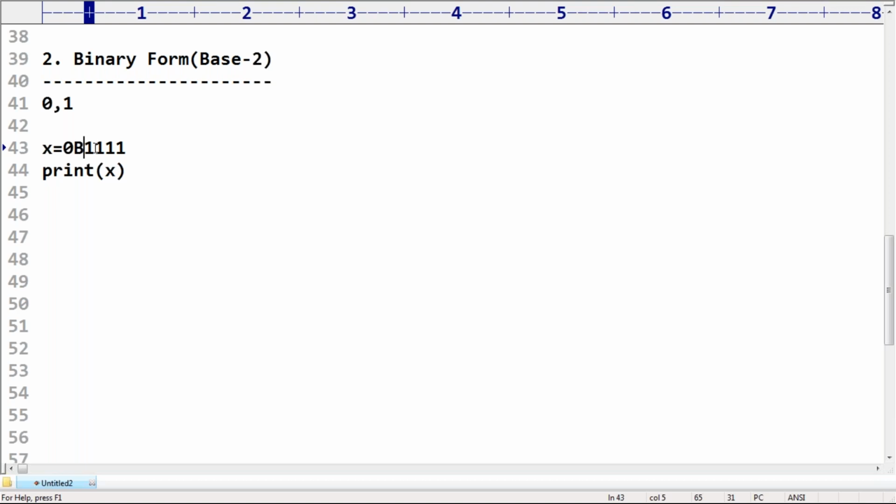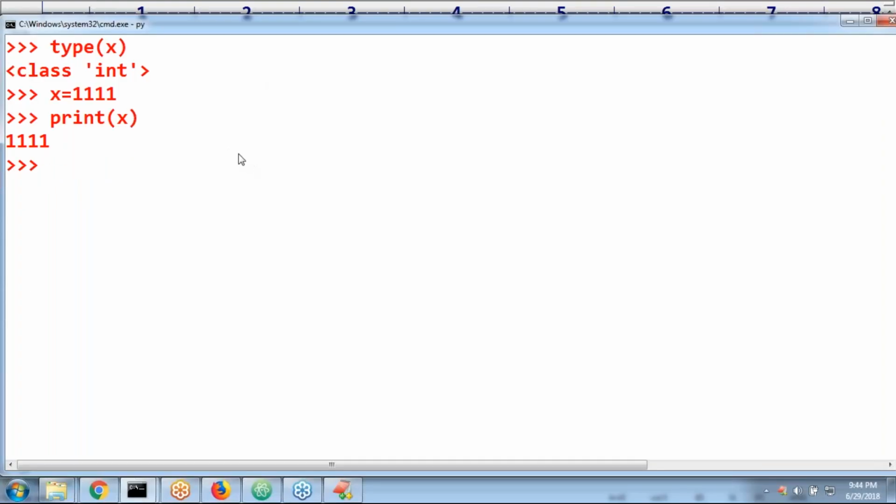Anything you are allowed to use, no problem at all, either small b or capital B. So now x = 0b1111. Now print of x. By default we are going to get 15, because it will be treated as a binary. This binary will be converted into decimal, and that decimal value we are always going to get. Are you able to understand, right?